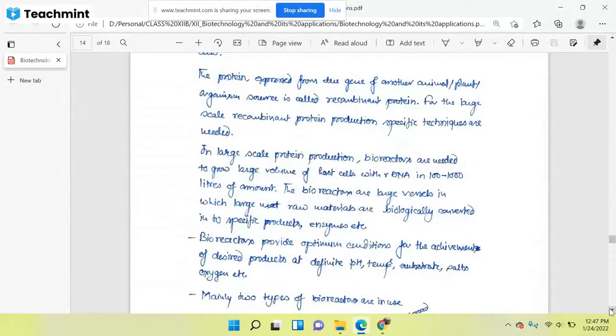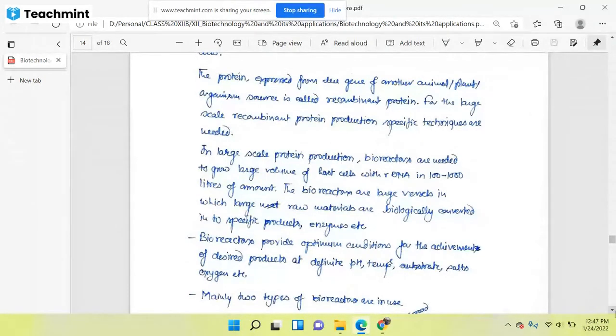Okay, there are some specificities associated with this bioreactor. You need to remember that for large scale protein production, one specific chamber or vessel will be needed, and that vessel will be called a bioreactor. In this bioreactor, we are producing the protein or enzyme or whatever product it is.